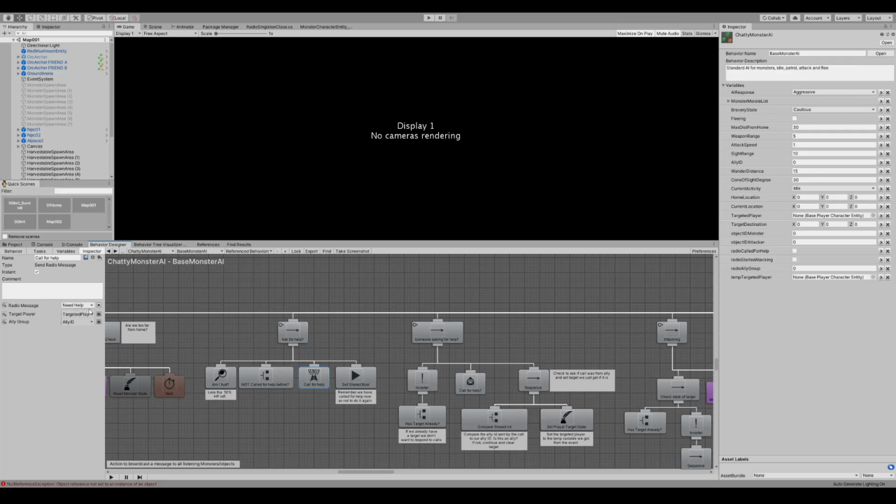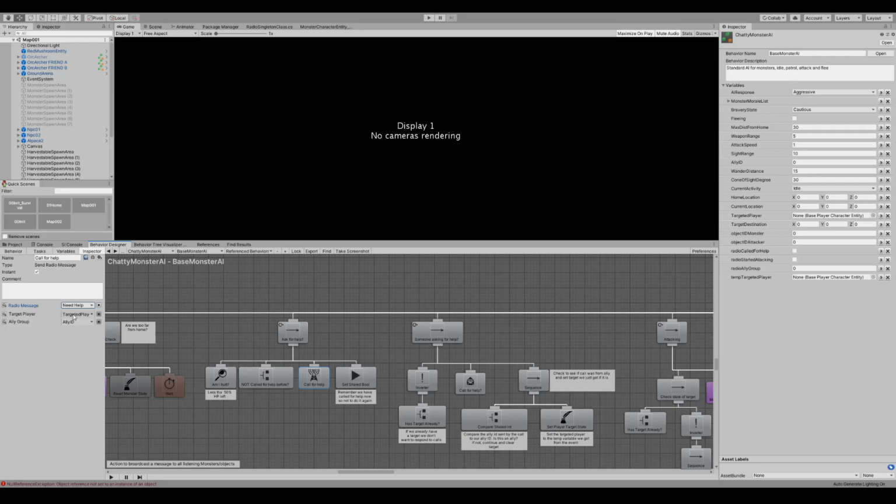There is a variety of radio messages. This is a call for help or send radio message task. Attacking, I died, I'm fleeing, I'm waiting, I'm going home, I need healing, need buffing, need help. The attacking one is often sent by the monster entity script on attack initially, but you can also override that and do that here. It will pass a couple of parameters in the message.